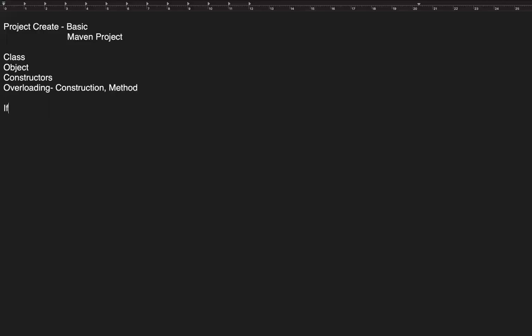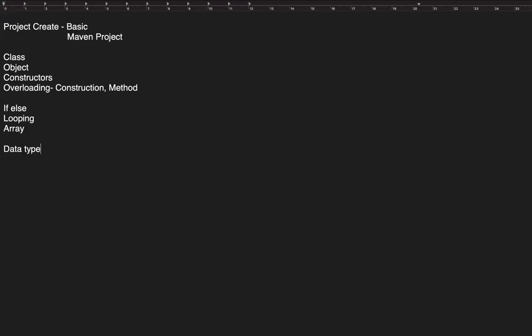Then what else? Then we did some if else, right? Then we did looping. Then we also did arrays. But these are not the only things which we did. We also learned a few concepts here and there. We learned something about data types, right?